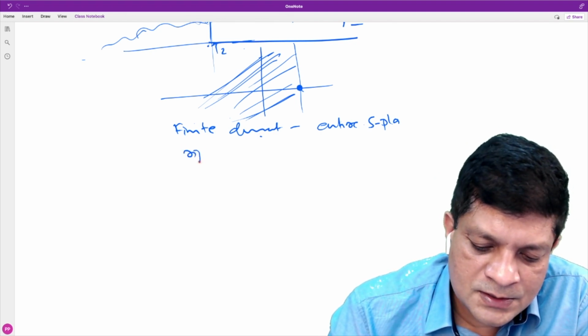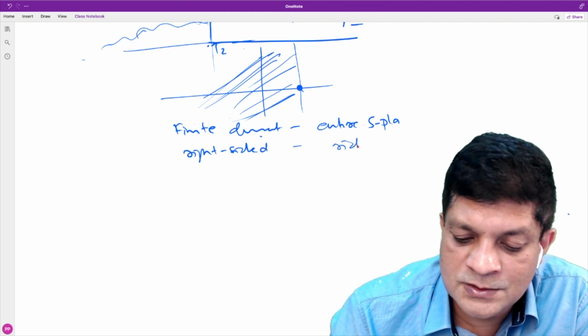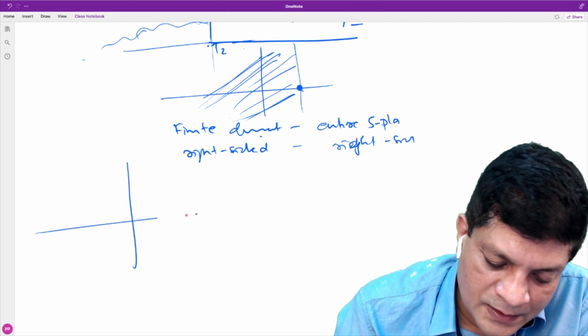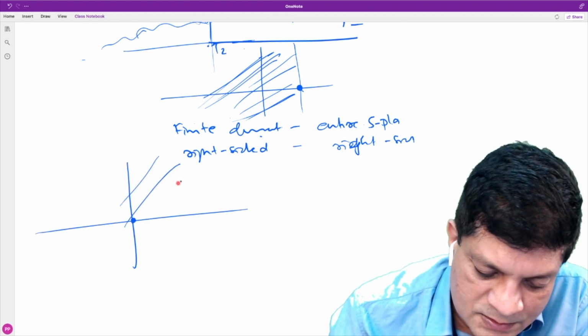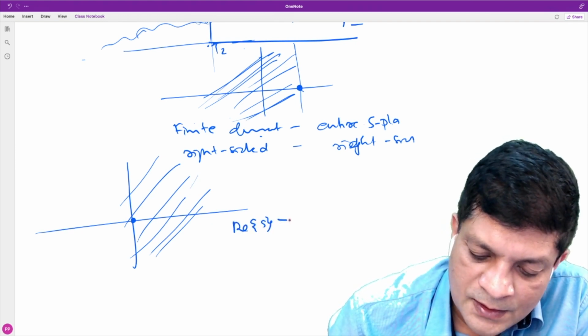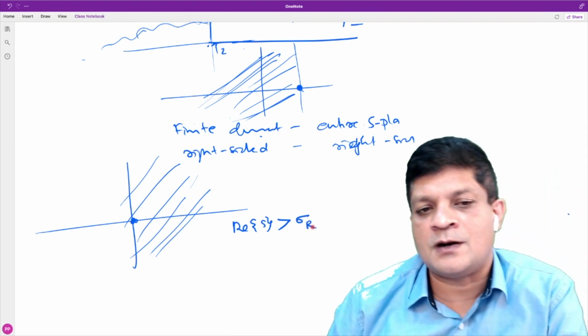And right-sided signal, ROC is what? ROC is also right-sided. So we can say that the ROC of a right-sided signal is something like this. The shape of the ROC is real part of s greater than some point, let's say I am writing it as sigma r.